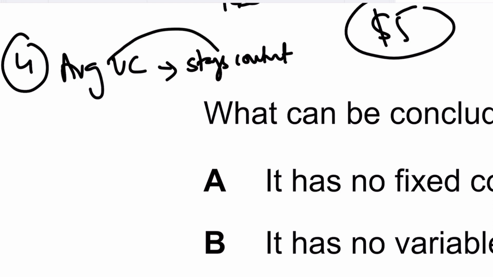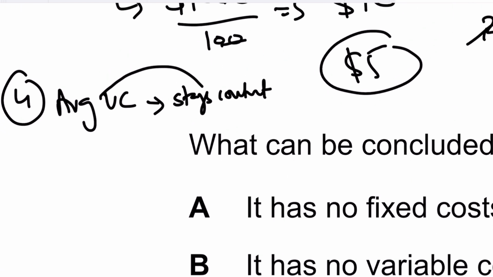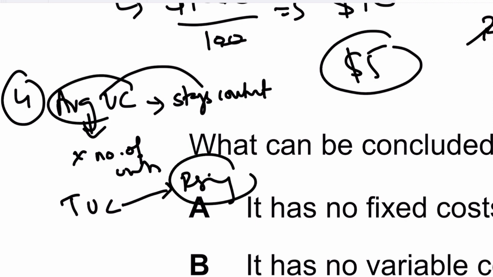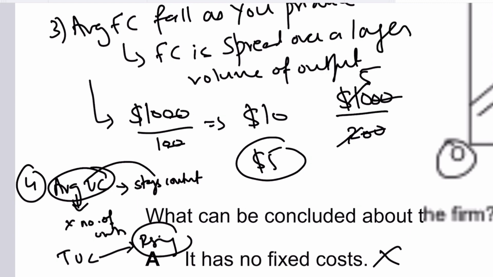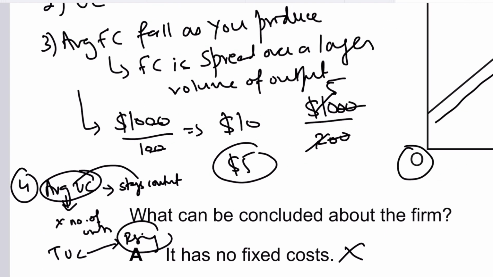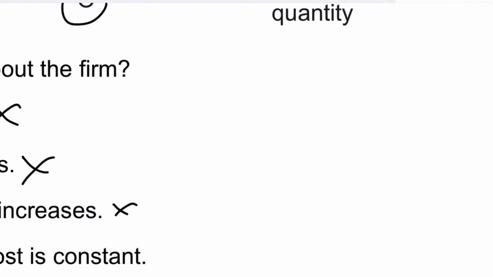Average variable cost stays constant because average variable cost multiplied by the number of units gives us the total variable cost. And total variable cost is upward sloping, it's rising, right? But average variable cost stays constant, while average fixed cost falls as you produce more. Also remember that the sum of average fixed cost plus average variable cost is your average cost.